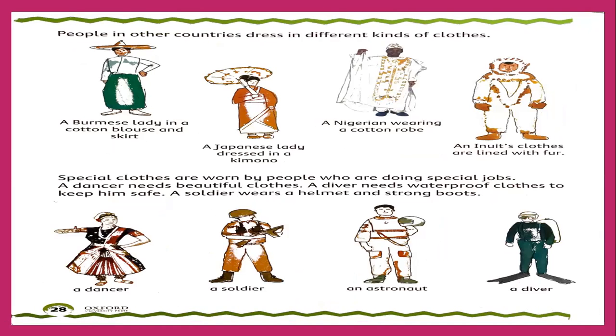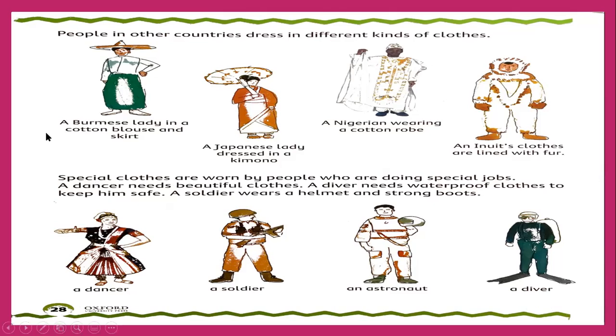In America and different countries of the world, the people living there have dresses different from other parts. Maybe they have similar dresses, but mostly they are different from each other.